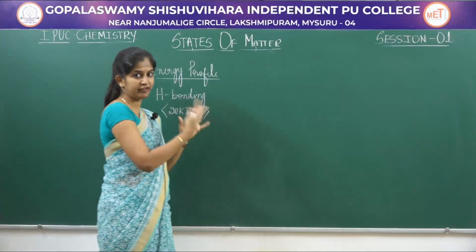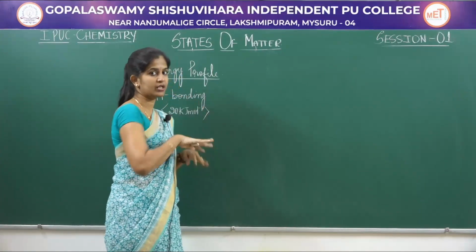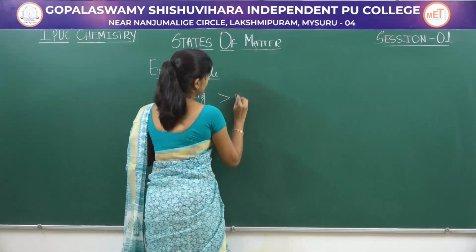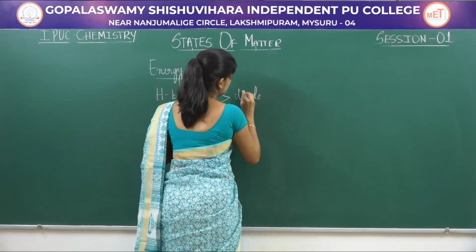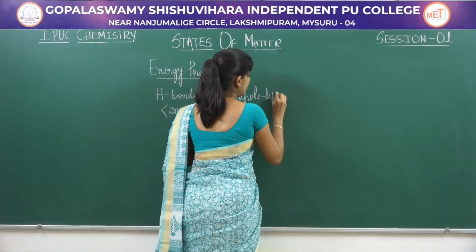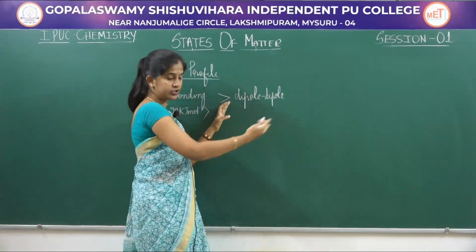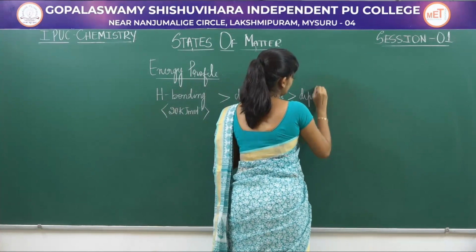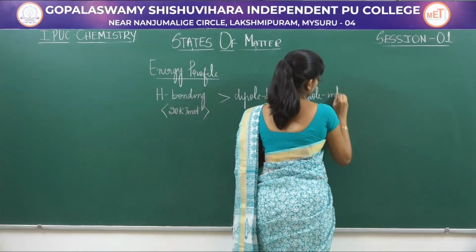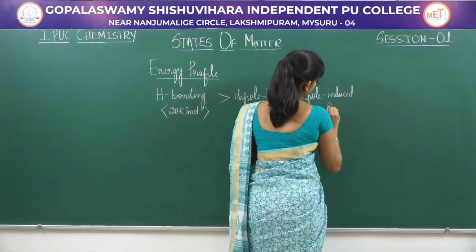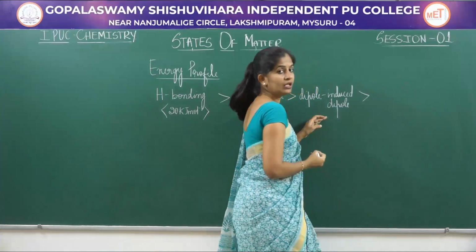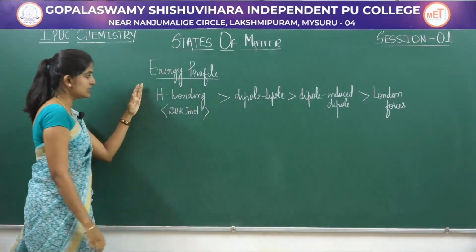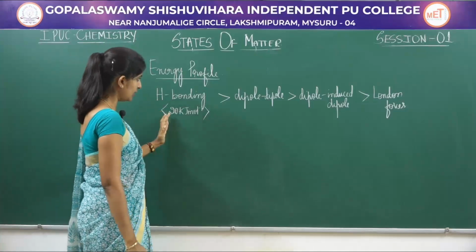The strongest among the weak interactions is hydrogen bonding, followed by dipole-dipole, where the weak van der Waals forces start, then dipole induced dipole, and the last one, London forces. So the strongest is hydrogen bonding, about 20 kilojoules.